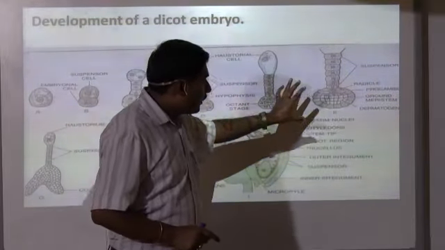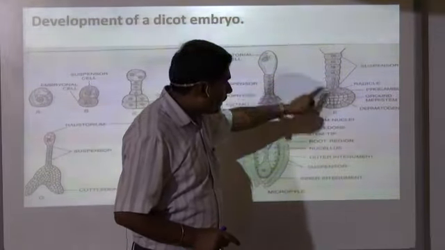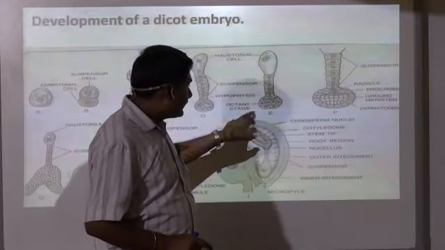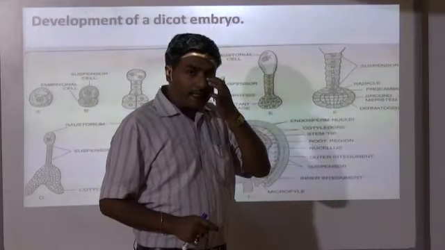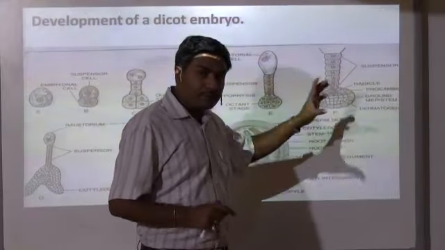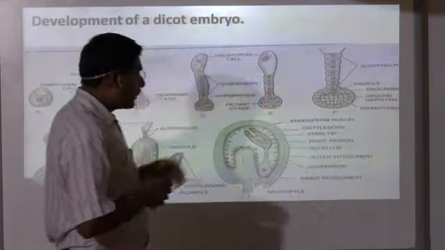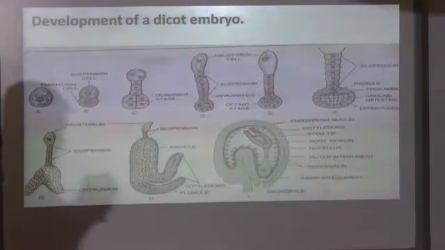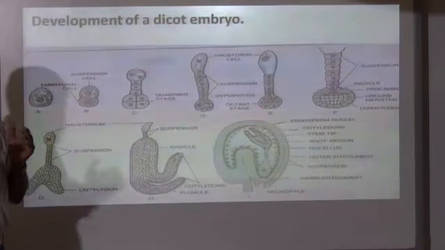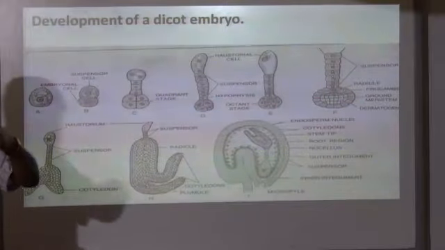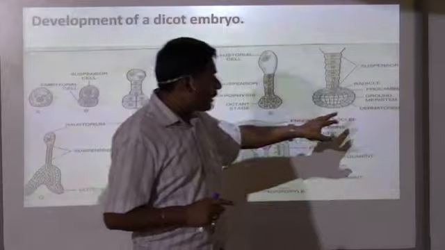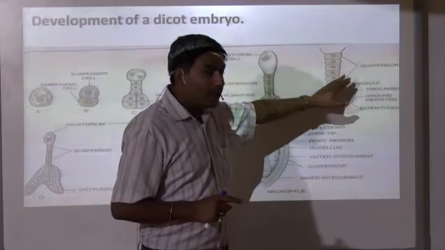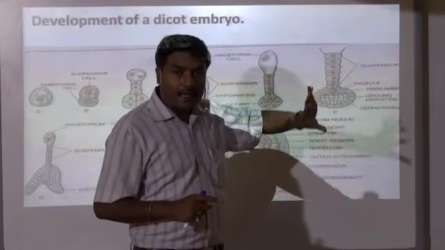This proembryo, now further what will happen? This octant stage will undergo periclinal division and anticlinal division. When I say periclinal division, you have to understand that when the cells get divided and differentiated, they go towards the periphery and line up to the boundary. That is why it is called periclinal division.